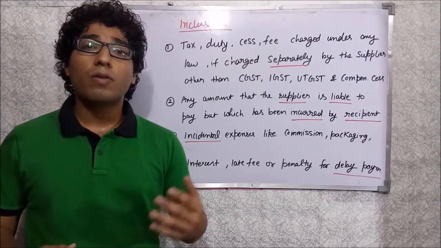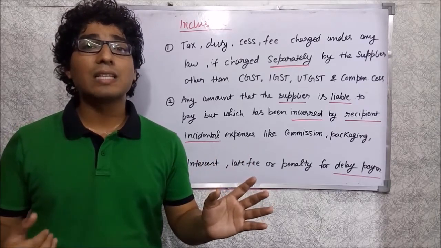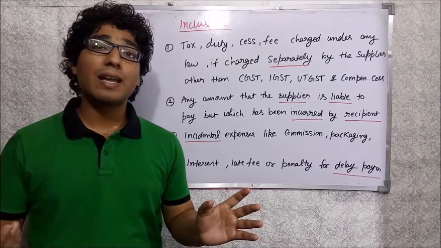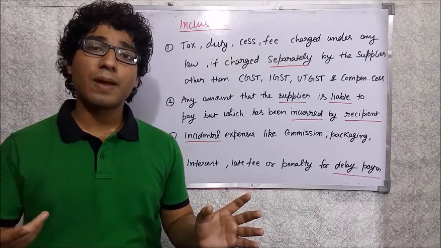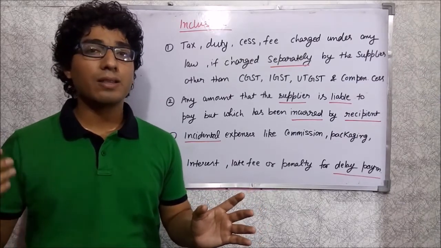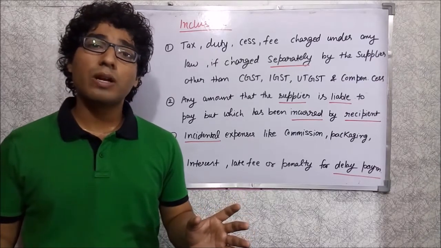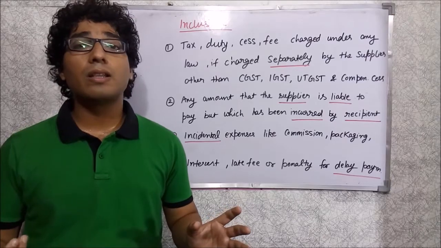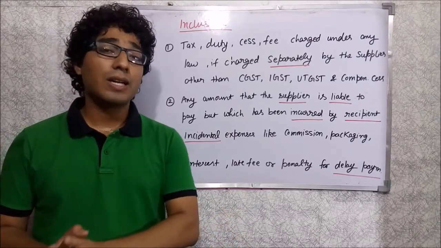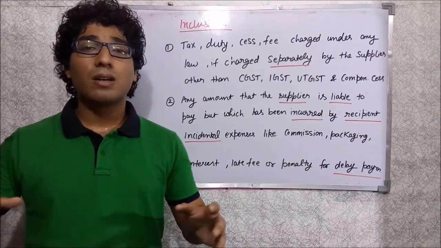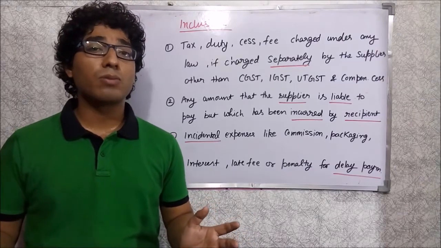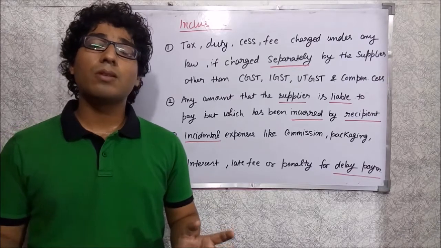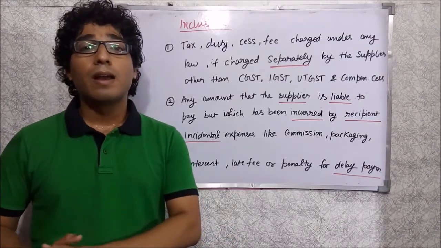So instead of transportation by the supplier, the transportation is done by the recipient of goods. In that case, whatever expense is incurred by the recipient of goods, that amount of transportation charges paid by the recipient will be included in the valuation of goods under GST.